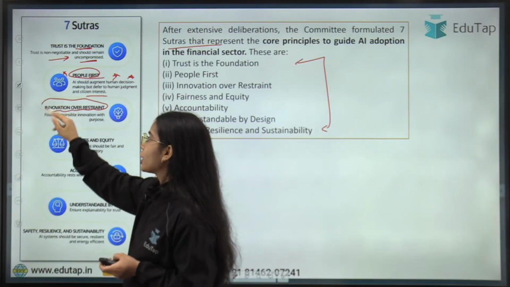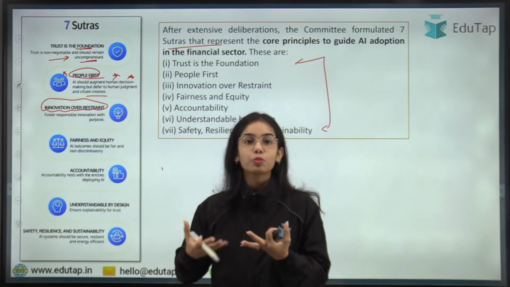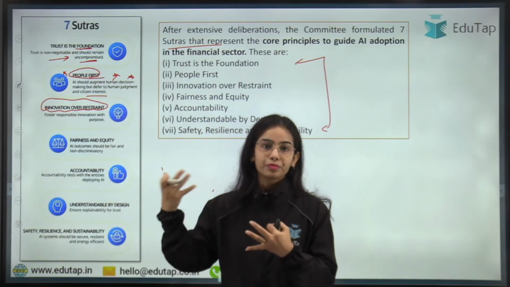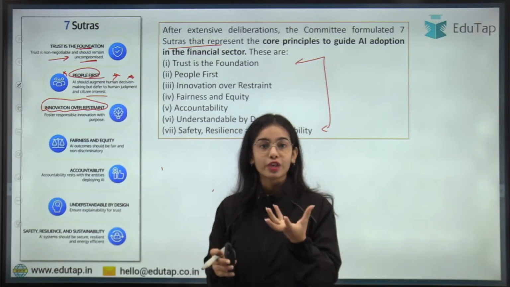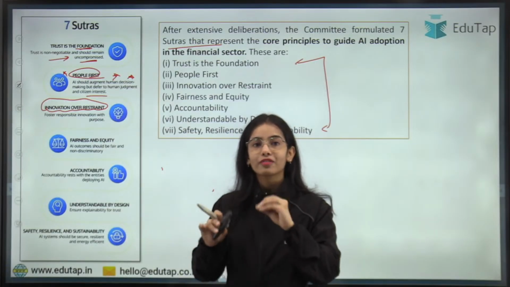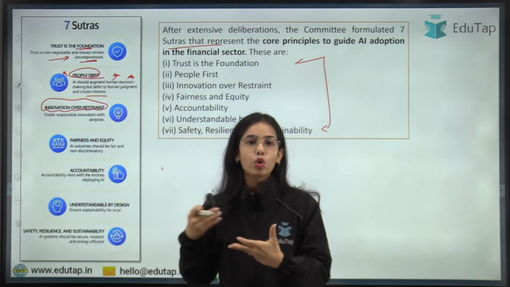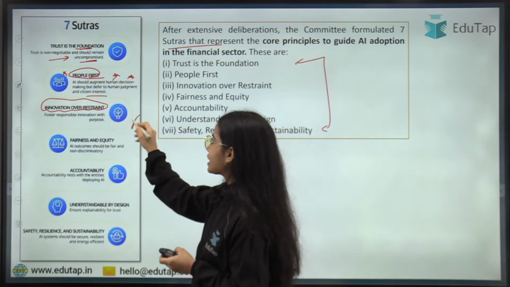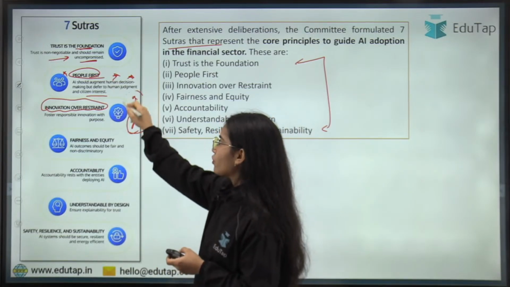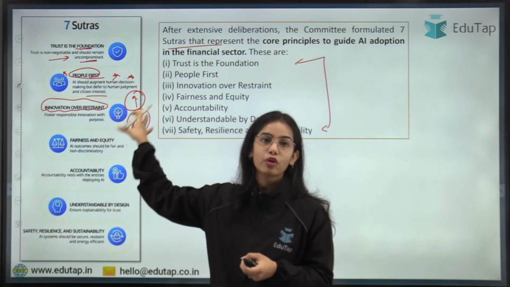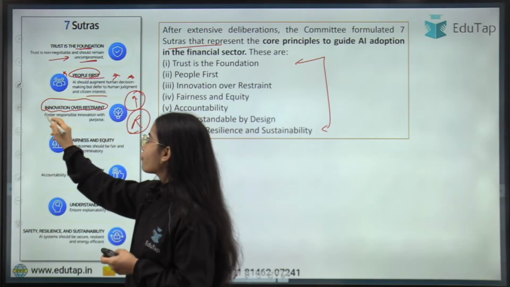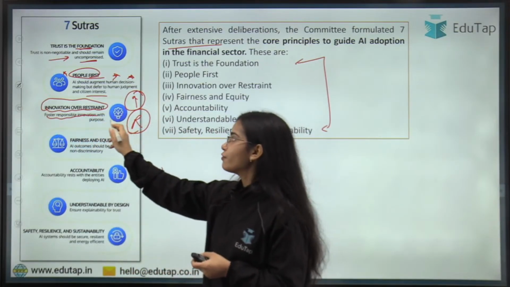Innovation over restraint. We are trying to boost innovation in the country, in the AI ecosystem. For that we will have regulations that are easier to comprehend and easier to follow. We will not follow very strict regulations for the development of AI models in the financial ecosystem. So, innovation over restraint: foster responsible innovation with purpose.